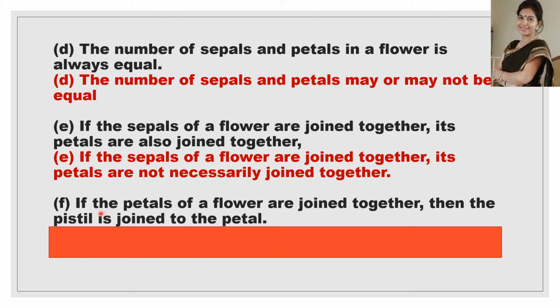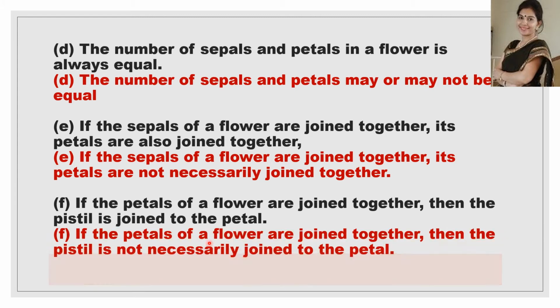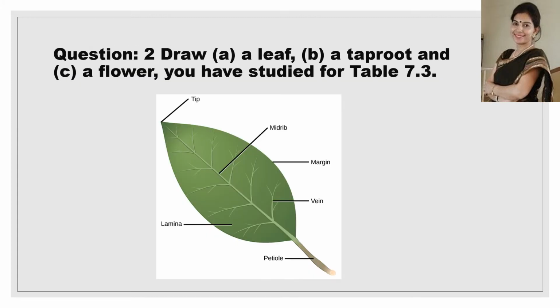Now the next statement: if the petals of a flower are joined together, then the pistil is joined to the petals. And the statement is also false. The correct statement is: if the petals of a flower are joined together, then the pistil is not necessarily joined to the petals. Now question number 2. You have to draw a leaf, a taproot and a flower you have studied for table 7.3.